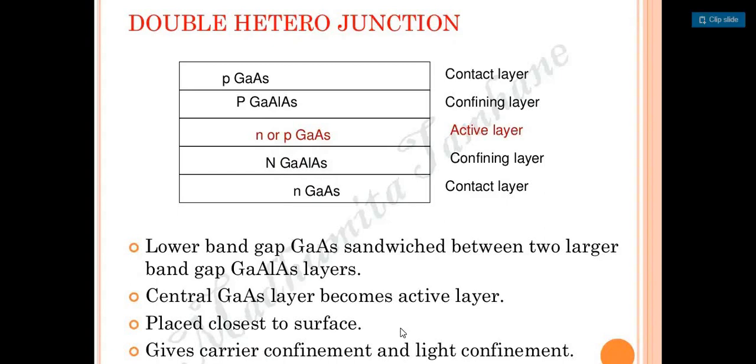The lower band gap gallium arsenide is sandwiched, meaning it is placed between the two layers. Compared to the band gap of the gallium aluminium arsenide layers, the central gallium arsenide layer becomes the active layer. Based upon that, it gets the active part, which could be placed closest to the surface. That's going to give the carrier confinement, and it's going to produce the light confinement as well. Based on that, it's going to work.